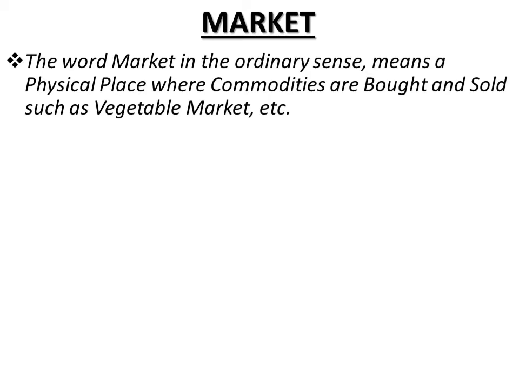So from a layman's perspective, a market is an area, a place which has a physical existence, right? The concept of market in this ordinary sense gives an idea of a single place to which people go to buy something.